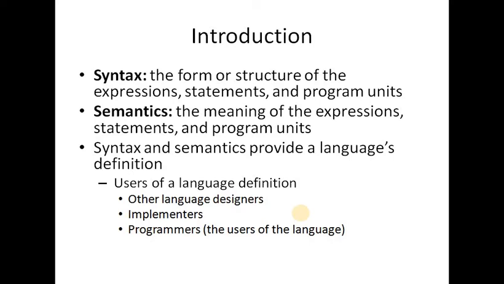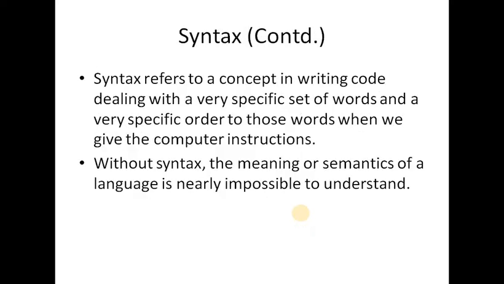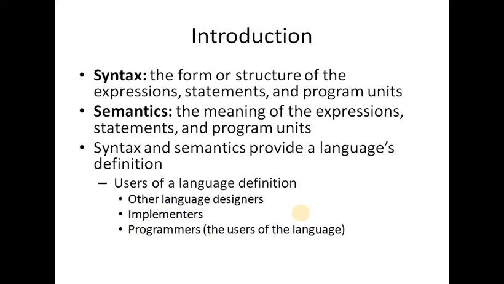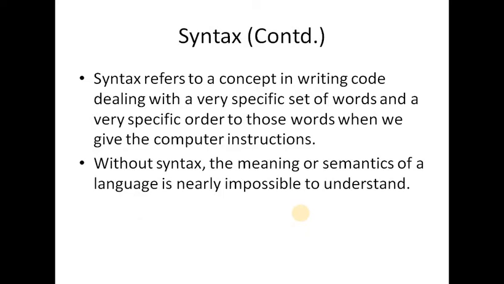Compilers convert programming languages like Java or C++ into binary code that the computer can understand. If the syntax is incorrect, the code will not compile. Interpreters execute programming languages such as JavaScript or Python at runtime. Incorrect syntax will cause the code to fail. So these are the explanations about syntax and semantics, but now I am talking about syntax only. We will continue with syntax.